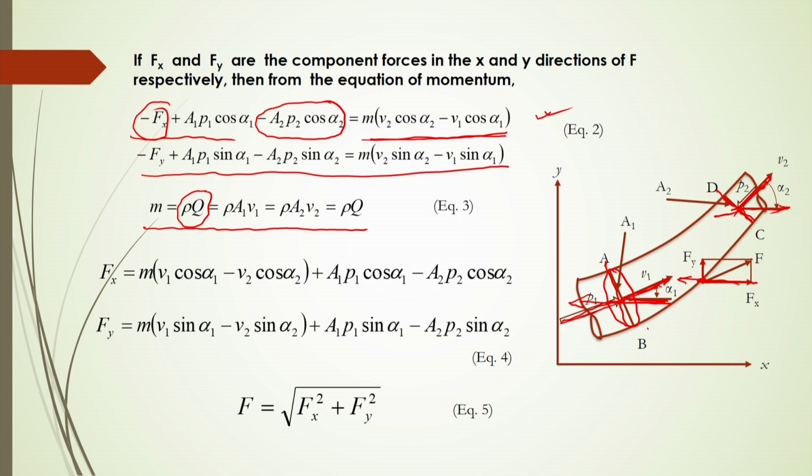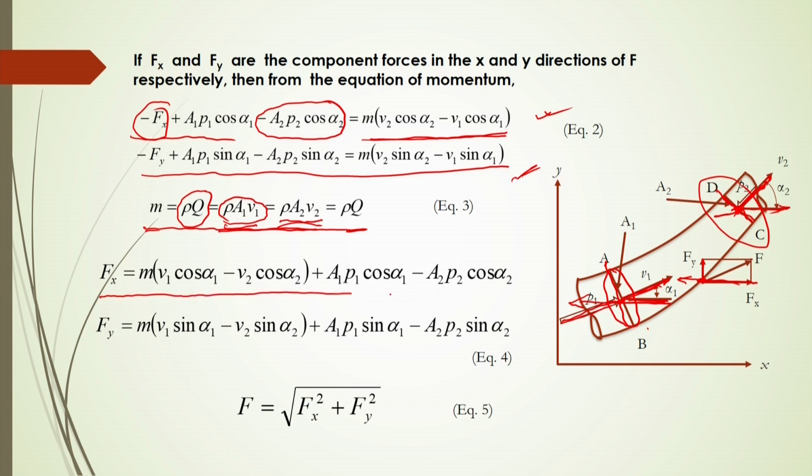So, rho q will be equal to the mass flow rate, and rho A1 V1 will be equal to the mass flow rate, and rho A2 V2 at these sections will be your flow out at this section. So, that will be equal to rho into q. So, here we can say that by the mass conservation law, m should be calculated like this. Now, if we substitute this value in the above momentum equations, we can simplify it.